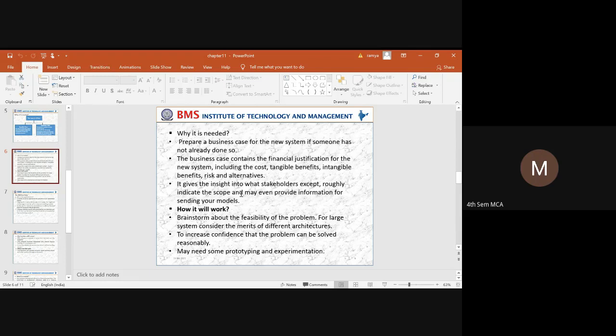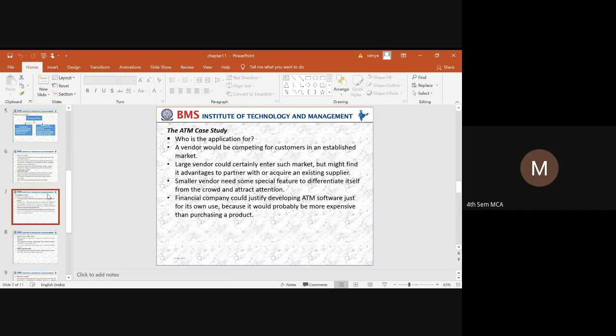When a merchant is trying to use that application, he should know how the system is going to work. First, he should be given a demonstration. What are the advantages of using your application? How is it going to give him confidence with respect to the payment system? How can he secure his account? Once you have developed an application, it can involve prototyping and experimentation, to show how the application is going to work. Sample data can be considered.